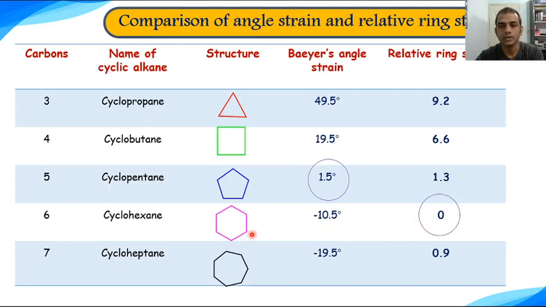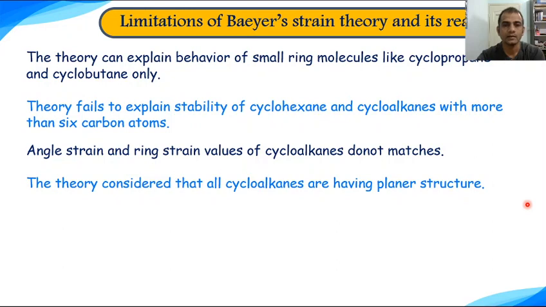However, according to relative ring strain, it is minimum in cyclohexane, and thus cyclohexane is more stable. Practically, we found that cyclohexane is more stable as compared to cyclopentane, and thus the data we obtain from relative ring strain is more valid in this particular case as compared to Bayer's angle strain. And because of that, Bayer's theory failed.